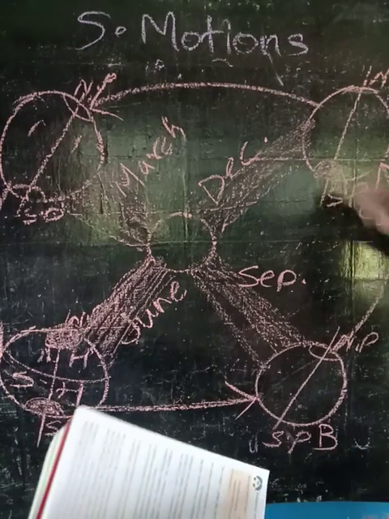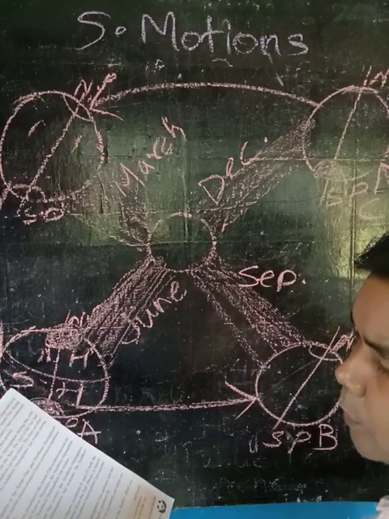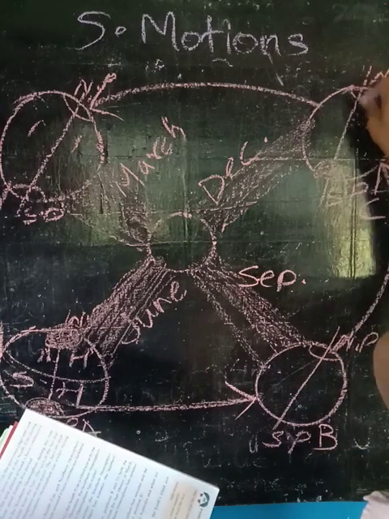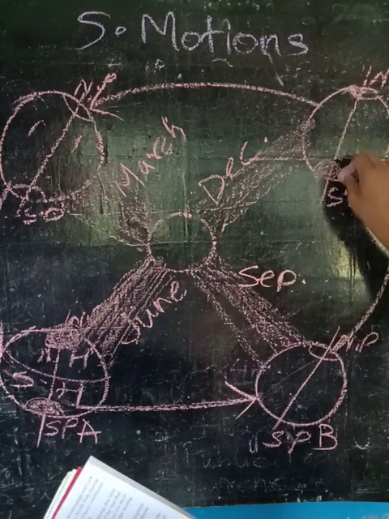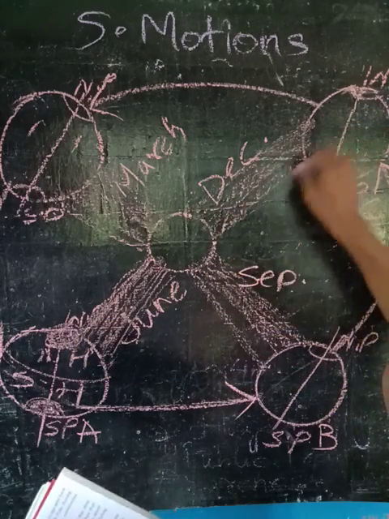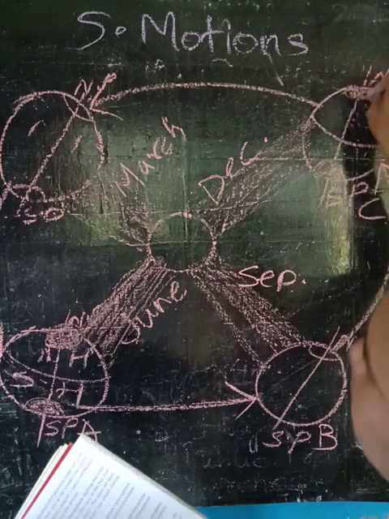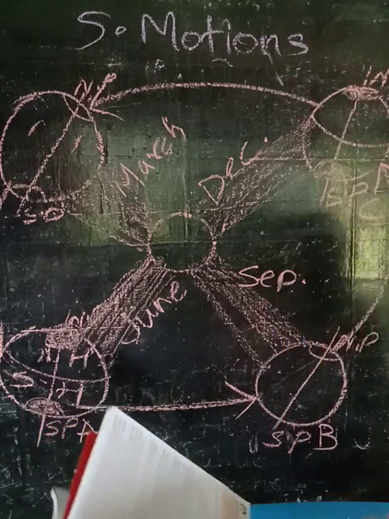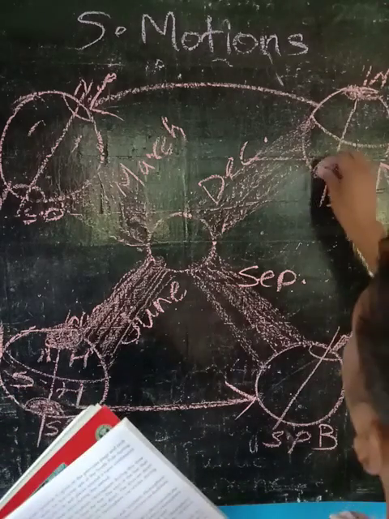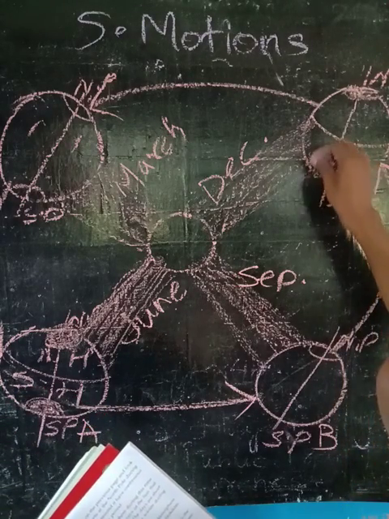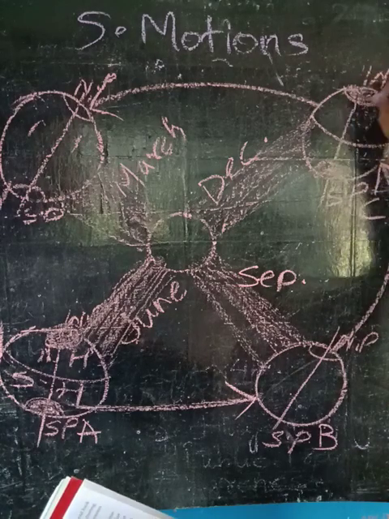So in December, the South Pole is tilted towards the Sun and the North Pole is tilted away from it. See, just opposite. Here the South Pole is facing the Sun and the North Pole is away. The North Pole is not facing the Sun. So what happens? Therefore, the southern hemisphere has continuous day. It is facing the complete Sun, meaning they have continuous day. And where it is not facing the Sun, they have continuous night.